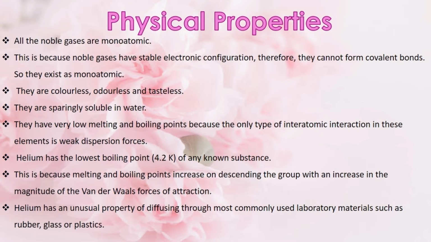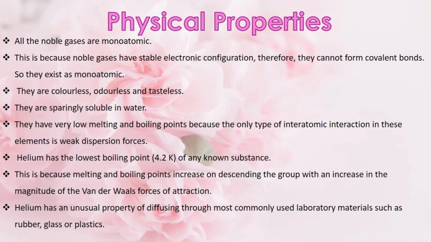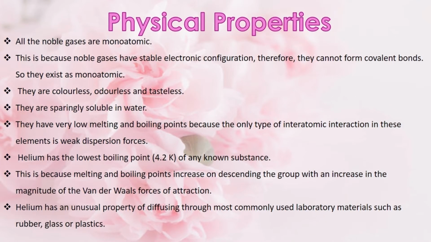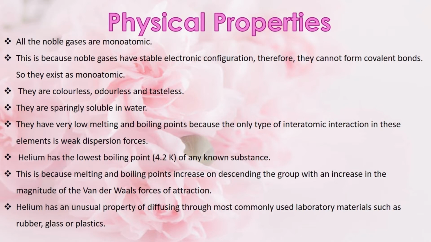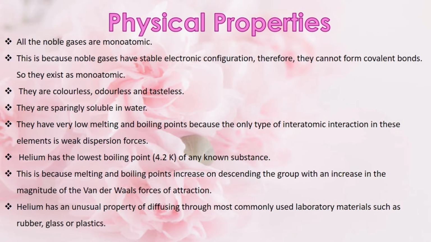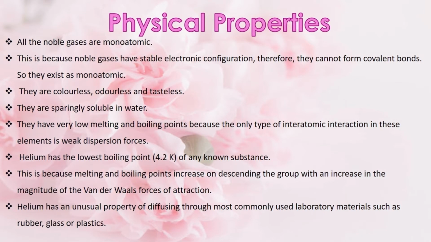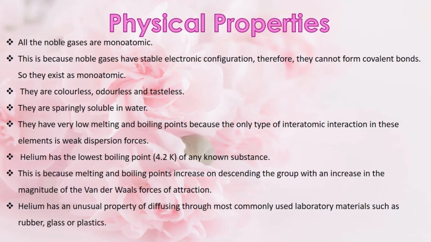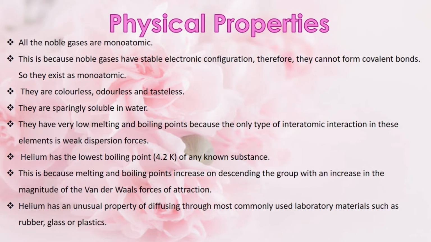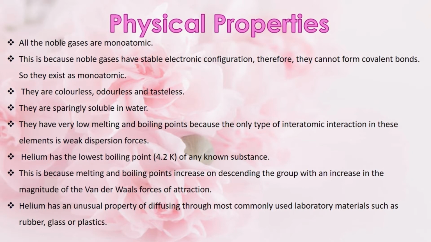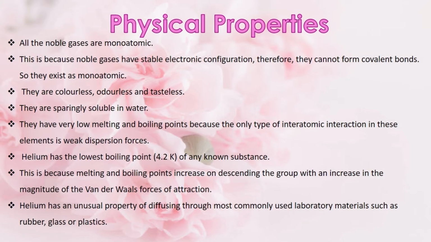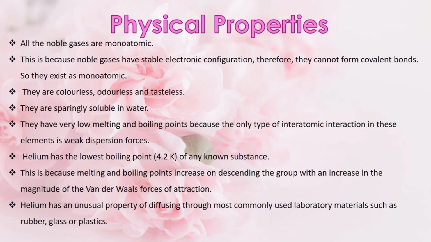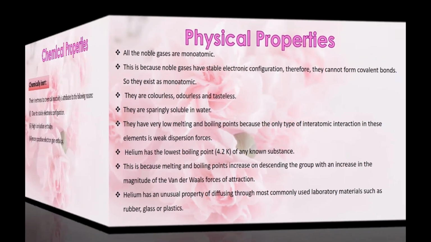The next point is, as we move down the group, melting and boiling points of these gases increase. This is because with increase in size of an atom, the magnitude of van der Waals force of attraction increases. So, helium has the lowest boiling point. The next important property of helium is that it has a property of diffusing through rubber, plastics or glasses.